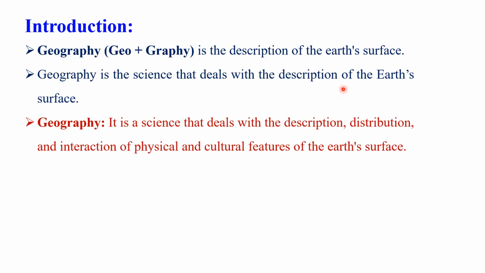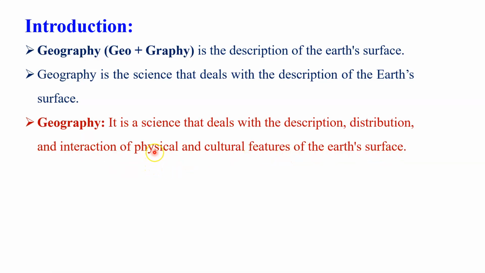Another definition of geography is, it's a science that deals with the description, distribution, and interaction of the physical and the cultural features of the earth's surface. Dear student, in this definition, three things are very important. First is the description of the earth. Second is distribution. And third one is the interaction, the correlation between physical features and cultural features of the